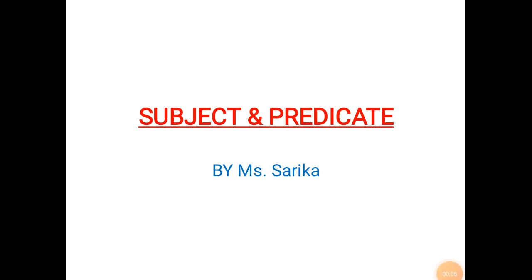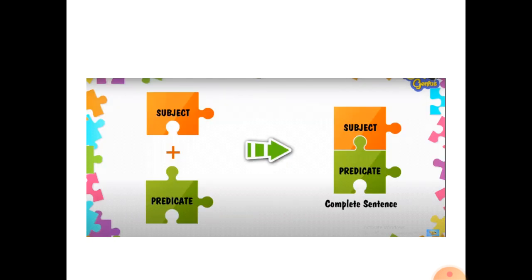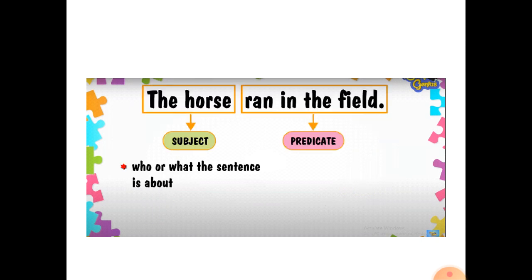This is your English teacher Miss Sarika, and today we are going to learn about subject and predicate. The subject of the sentence is what or who the sentence is about. A predicate is the part of a sentence that tells what the subject is doing or what the subject is. A complete sentence needs both subject and predicate.